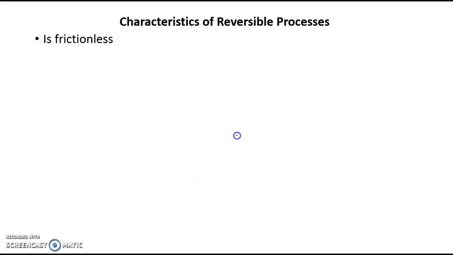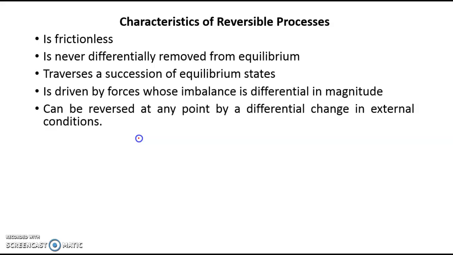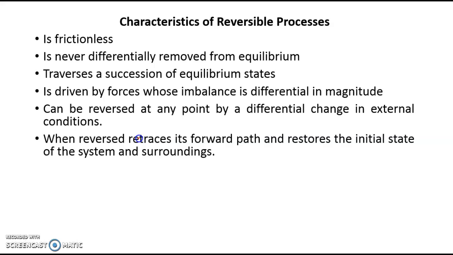Other characteristics of reversible processes: it is frictionless, as I already told you. It is never differentially removed from equilibrium. This also we discussed. It traverses a succession of equilibrium states. As I mentioned, at every stage it will form a new equilibrium state, and it can come back to its original state by just reversing the direction. It's driven by forces whose imbalance is differential in magnitude. Again, the same thing which we discussed. It can be reversed at any point by a differential change in the external condition, just reversing the direction.